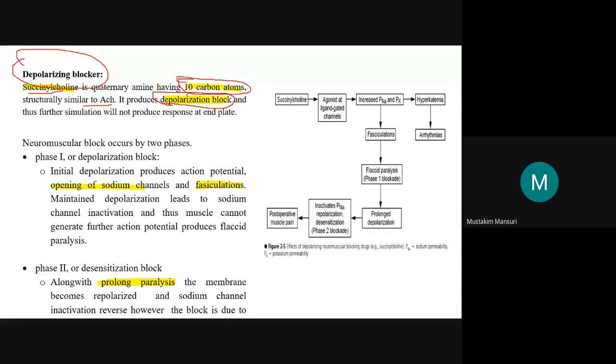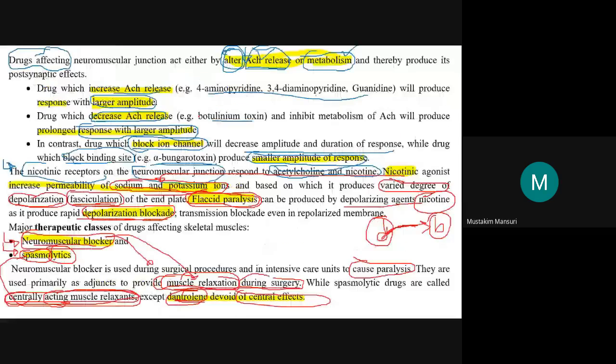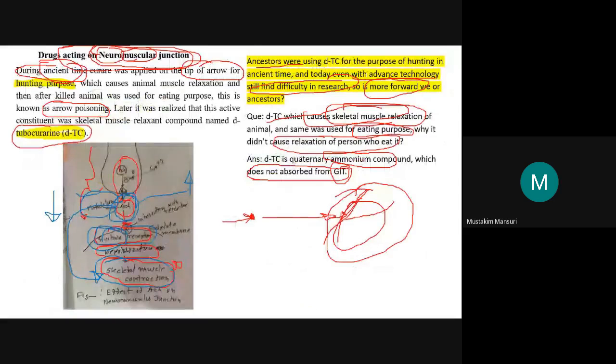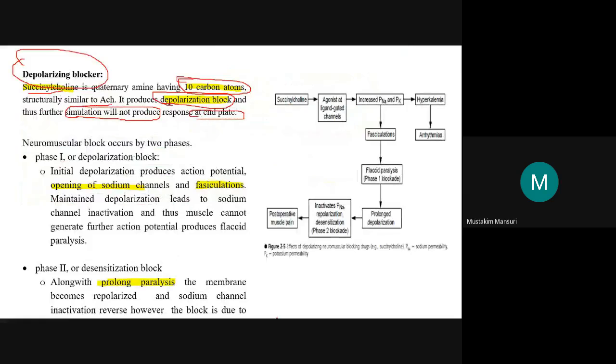So first it will produce the depolarization block, and then further stimulation will not produce a response at the end plate. Initially it will produce skeletal muscle contraction by depolarization, and then it will block. That is why it comes under the category of the depolarizing blocker.